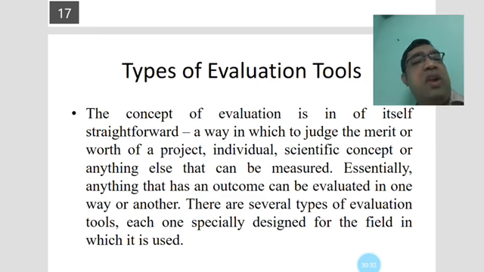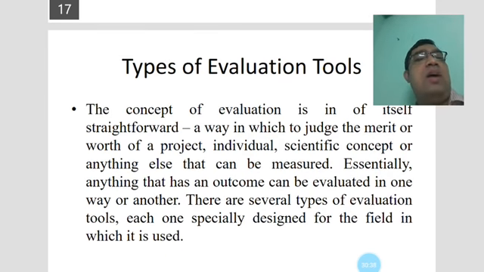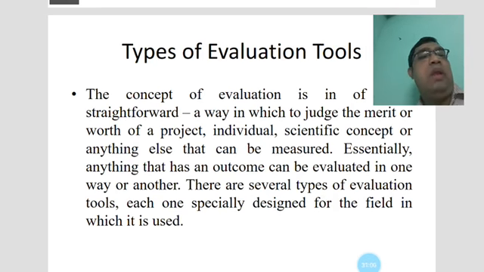It applies to an individual, a scientific concept, or anything else that can be measured, according to the type of evaluation tools you use. Essentially, anything that has an outcome can be evaluated in one way or another.